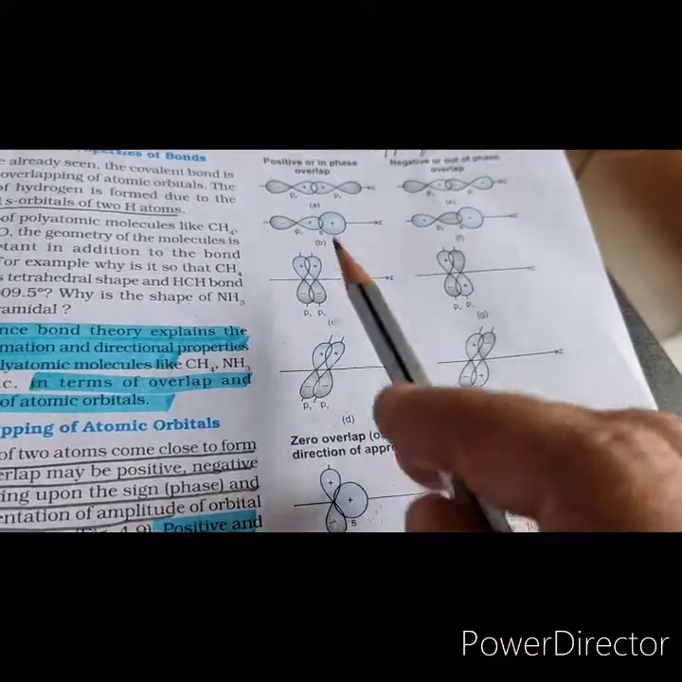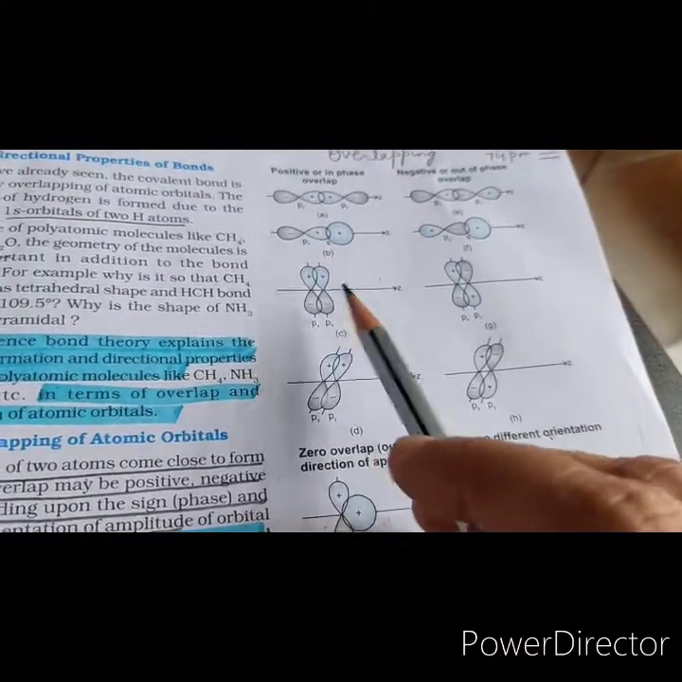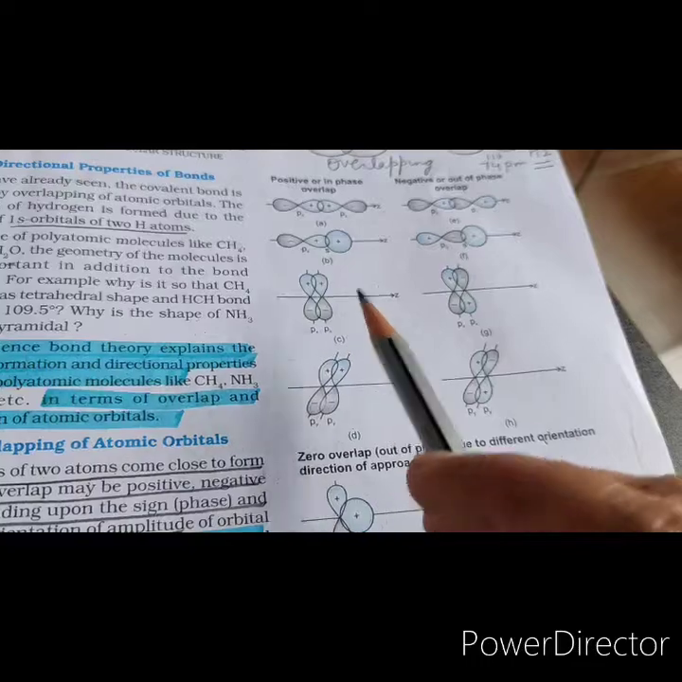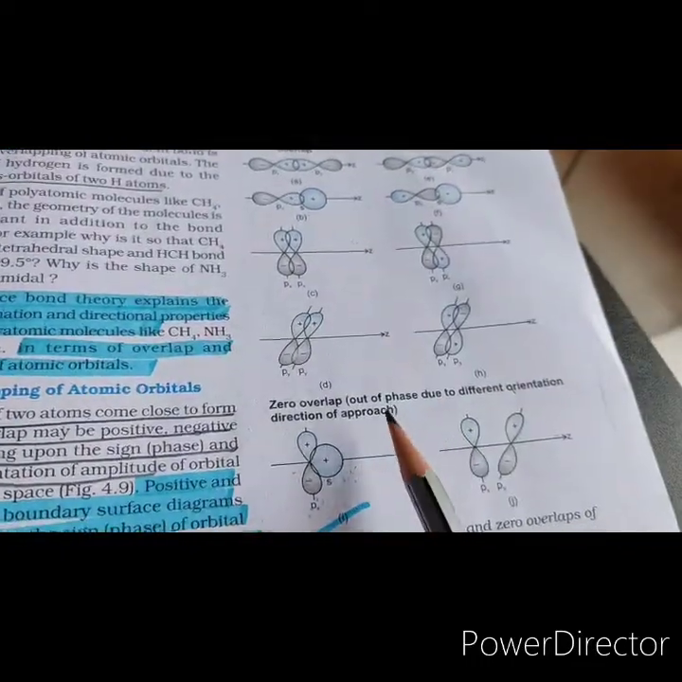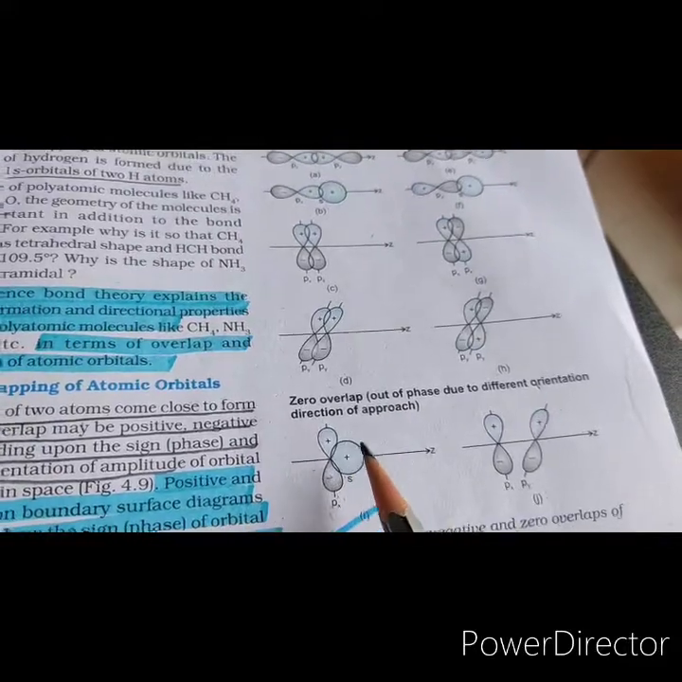So this is an example of positive overlap, where they have the same sign and the same orientation. They are in-phase overlap. This is out-of-phase overlap, and it is also called zero overlap.